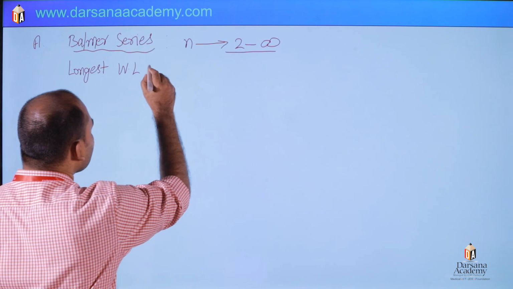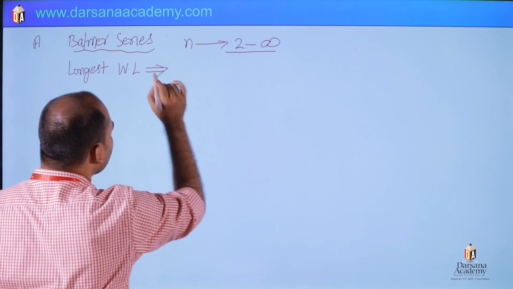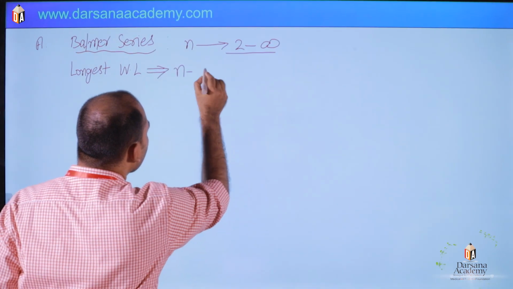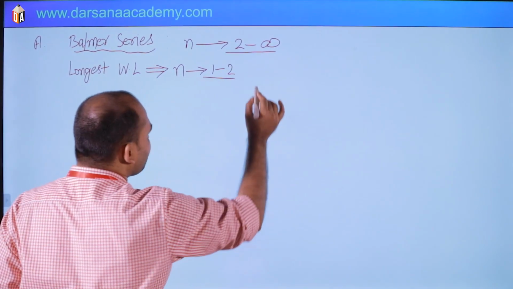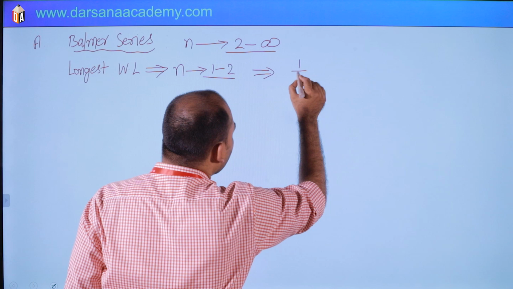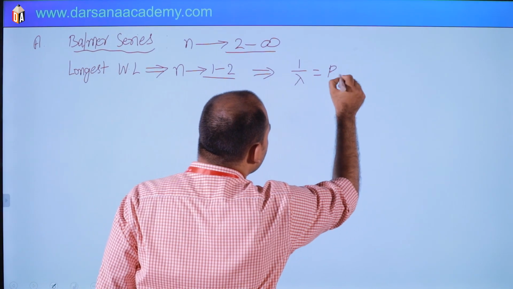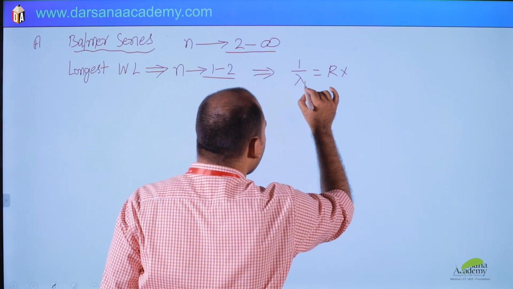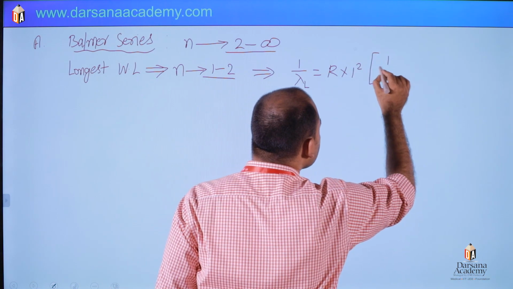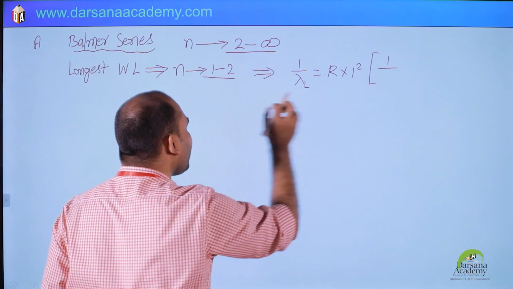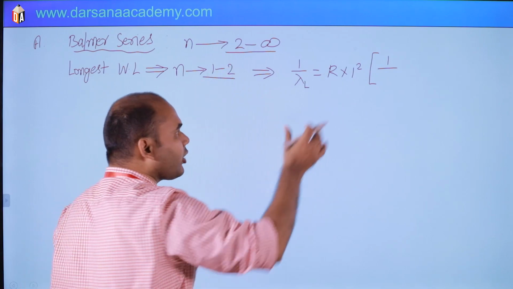Then the wavelength will be longest. Minimum energy corresponds to n going from 1 to 2. So 1 by lambda is R z square times 1 by n1 square minus 1 by n2 square. Always put n1 as the smaller and n2 as the larger, then it will be positive.